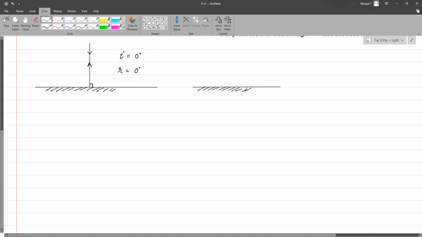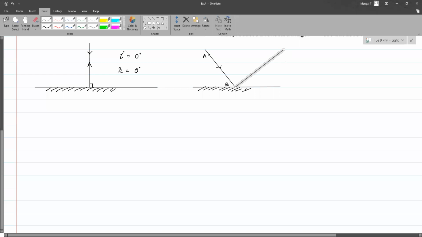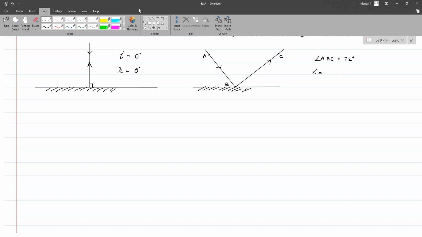Also, just a simple question. This is an incident ray. This point is A. The point of incidence is B. And this is a reflected ray. Now, angle ABC is 72 degrees. Can you find the angle of incidence? 18 degrees?